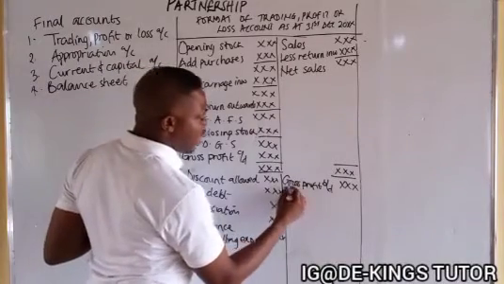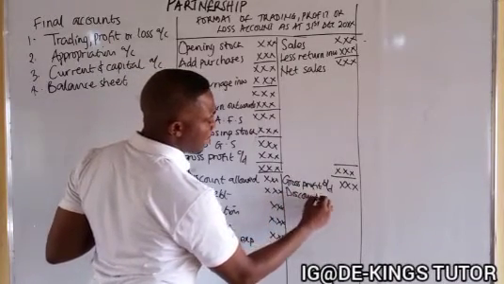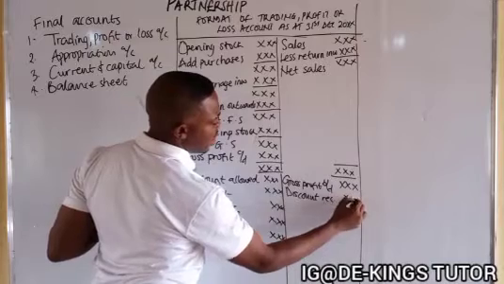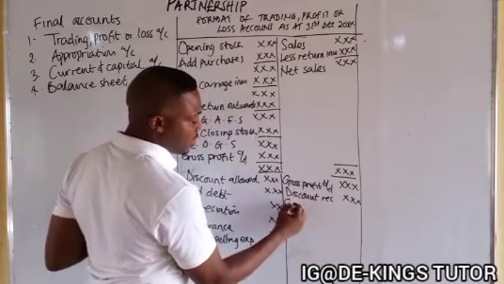So the income, we can also have discount received here. We can also have commission received here.